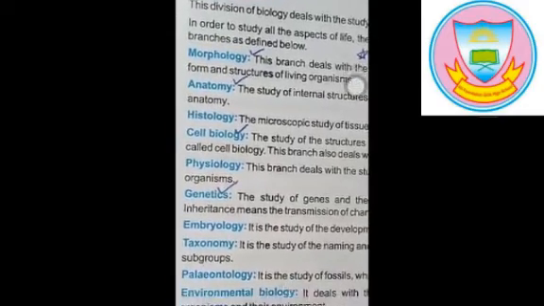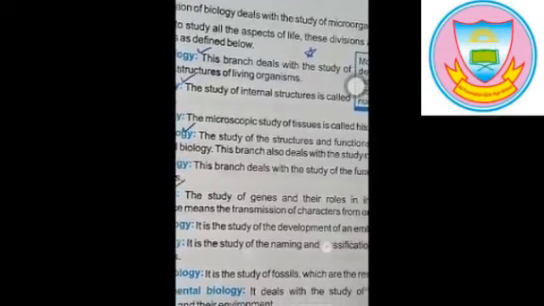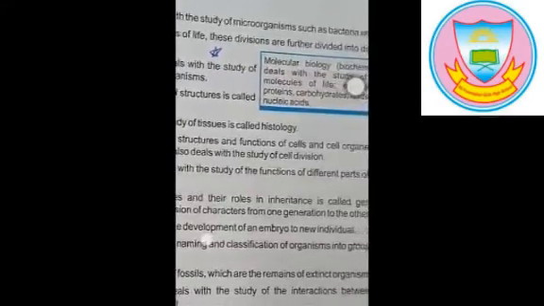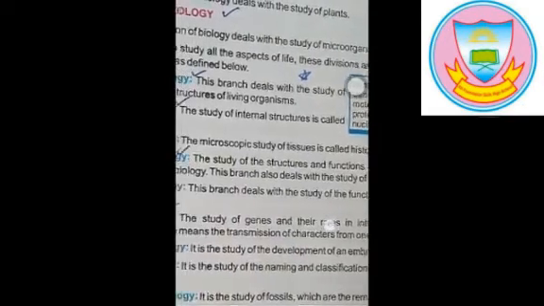Number 3, microbiology. This division of biology deals with the study of microorganisms such as bacteria, etc. Micro means small, biology means study of living things. So it means microbiology is the study of small living things which cannot be seen with naked eye. Just like bacteria, which cannot be seen with our naked eye.